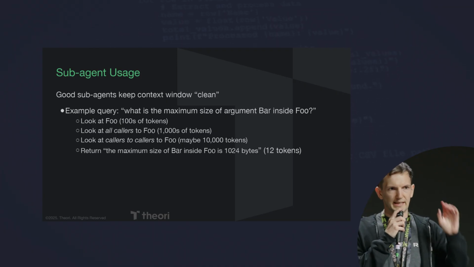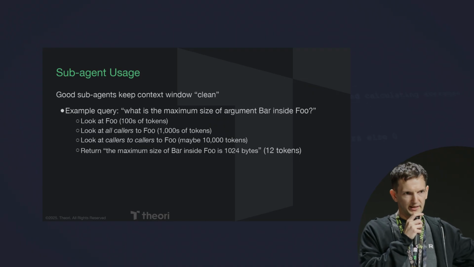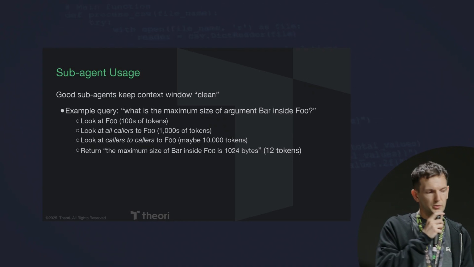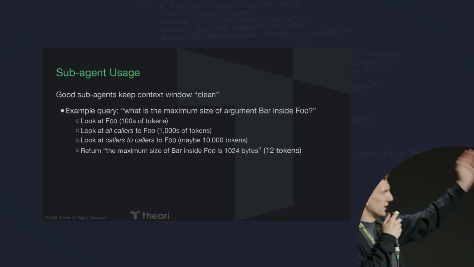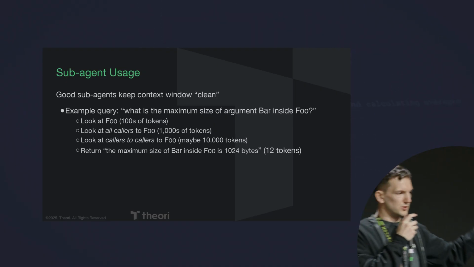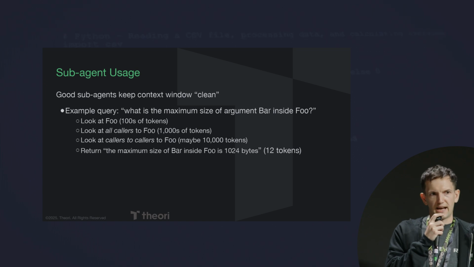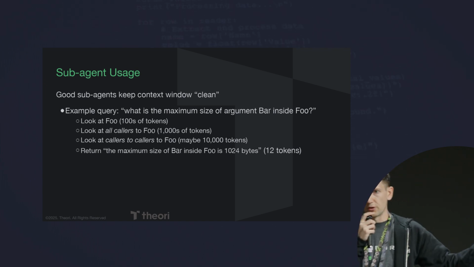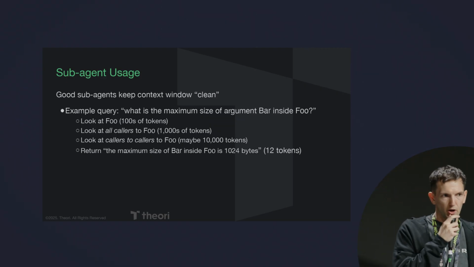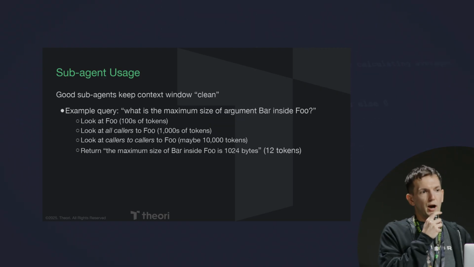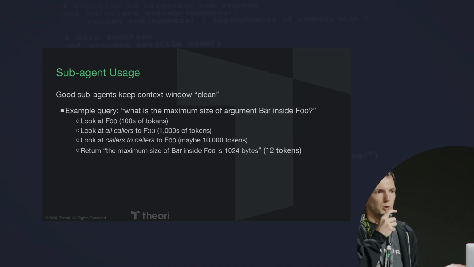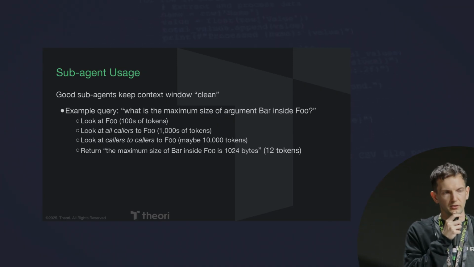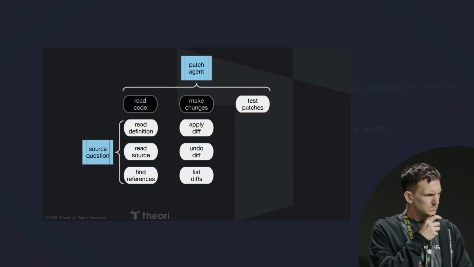They also just get distracted, right? If you have a bunch of source code in your context, they're going to attend to all the different pieces of that source code and get really confused about what's going on. So if we want to do one of these more complex queries, we can do this. And it also naturally compresses the context, right? Maybe we generate tens of thousands of tokens trying to read all the relevant source code to answer this question, but the output is very small. Maybe that's only 12 tokens for the response. So this naturally compresses the context, which is a great benefit.